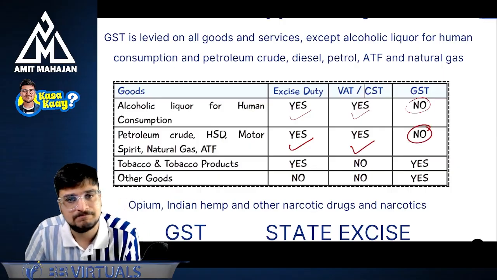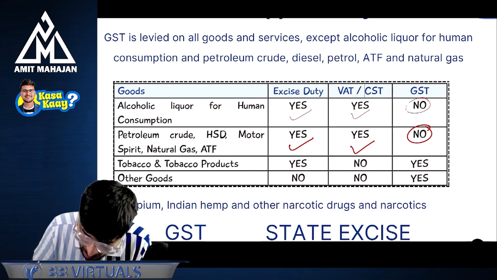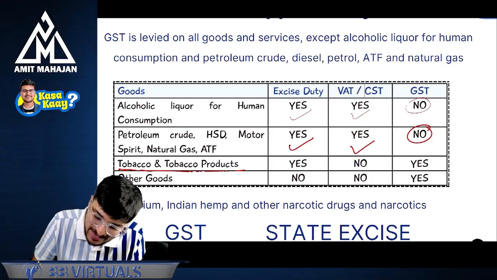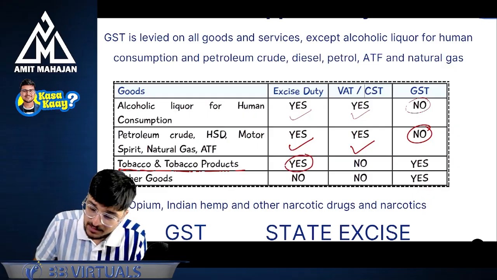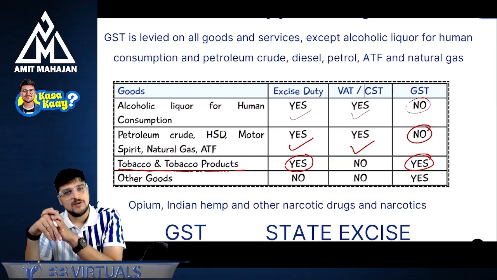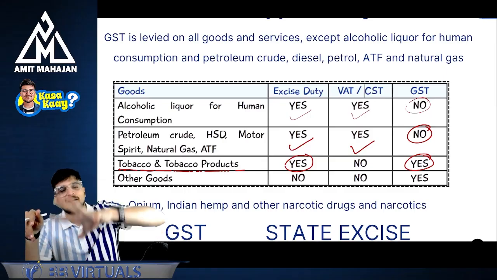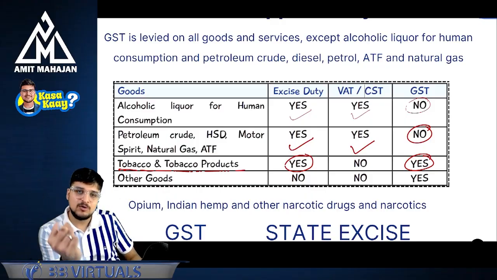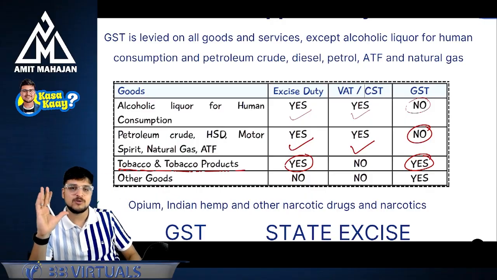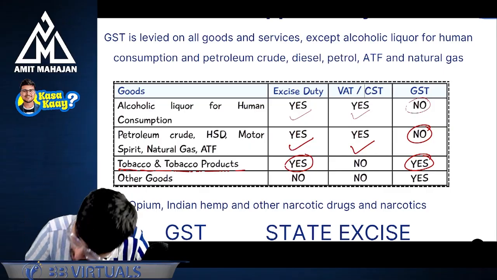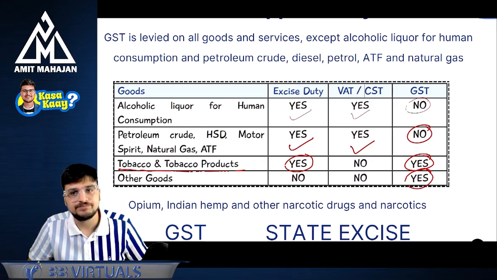GST is not. Perfect. Okay. Tobacco and tobacco products. On that, excise duty is charged. Yes. VAT is not charged, but GST is charged. Matlab, GST is applicable on tobacco and tobacco products, but they have kept the right to charge excise duty also. So both the things are charged, excise duty and GST. And for other goods, only GST is charged.